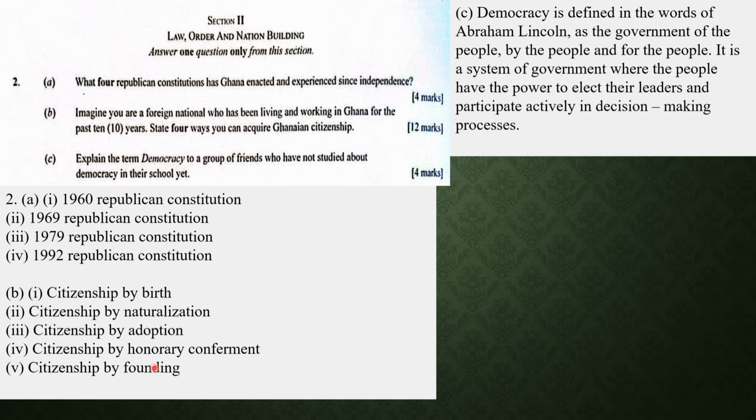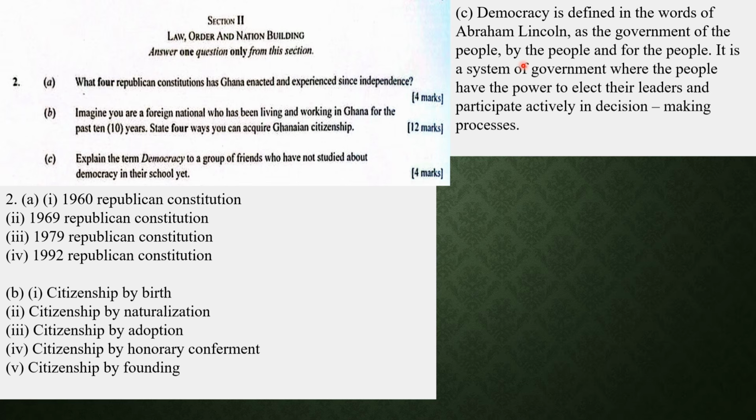So this is basically asking students to give their knowledge as to the ways by which a person can become a citizen of Ghana. These are the ways or the procedures by which you can acquire Ghanaian citizenship. And then 2C says explain the term democracy to a group of friends who have not studied about democracy in their school yet. According to Abraham Lincoln, he defines democracy as government of the people, by the people, and for the people. And then go on to now explain